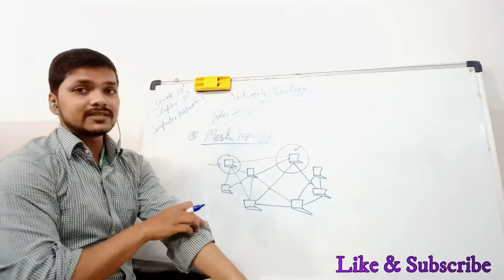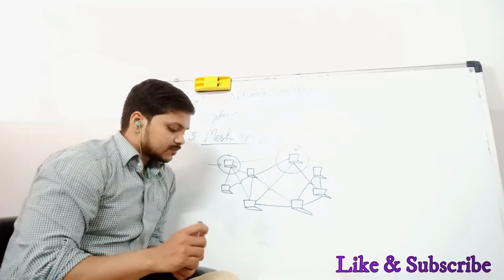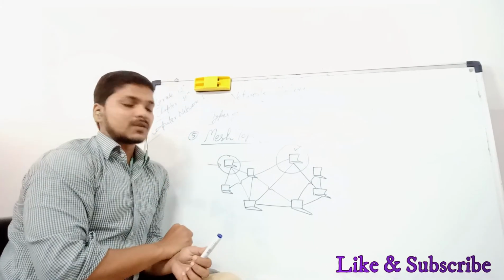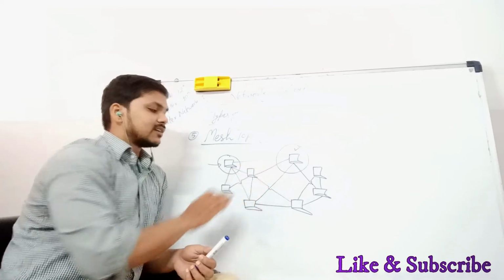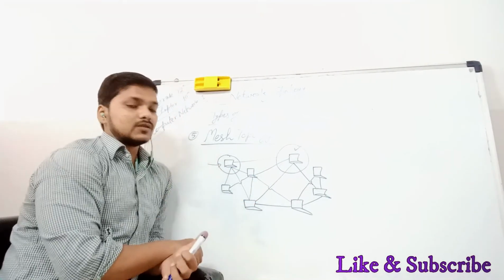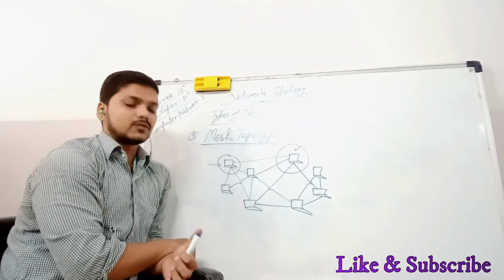Now if you talk about the disadvantages of this topology, more and more cabling is required, because you can see here a number of wires, a number of coaxial cables, which are very costly, so we can have too much expense when we are creating such a network.